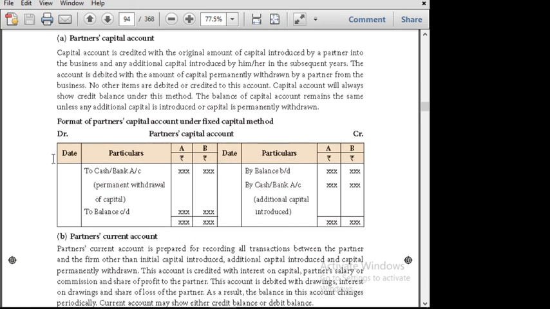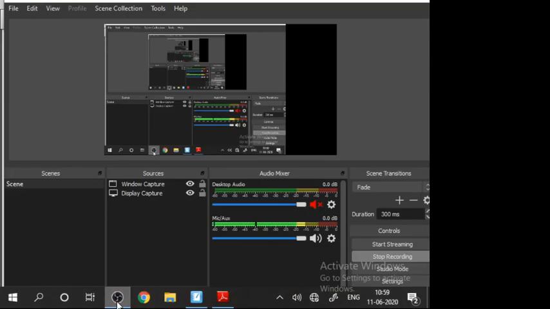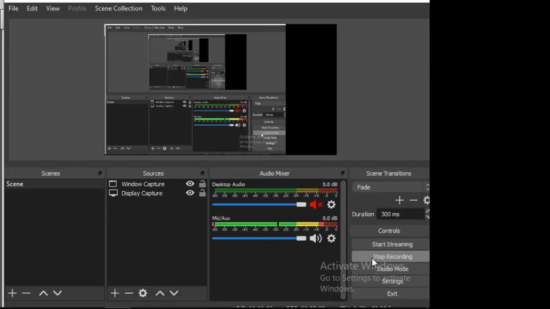You are going to use both sides of the page for this format. Write the format, mug up the format clearly, make a clue and then memorize it so it will be easy. When you know the format, only then can we solve the sum very easily. For solving the sums, we will see in the next sessions how to solve the problems. With this, thank you students.